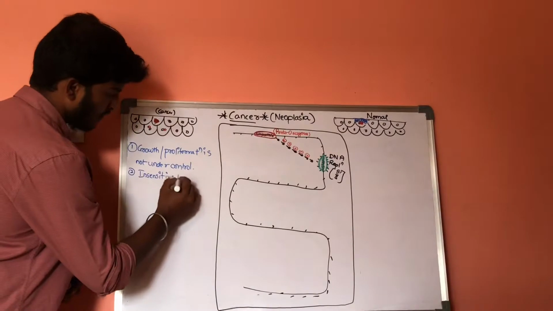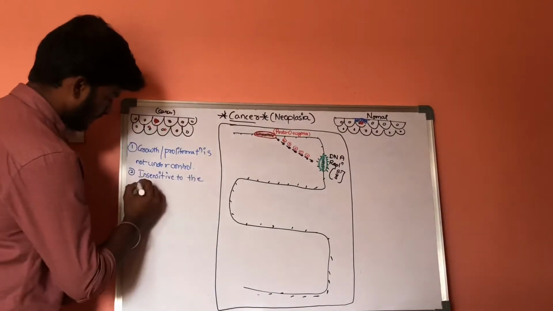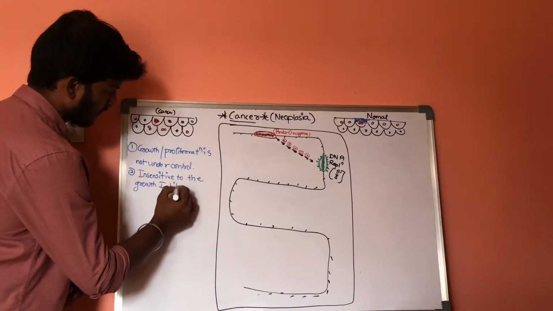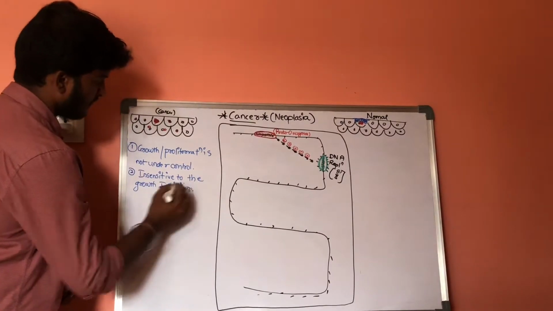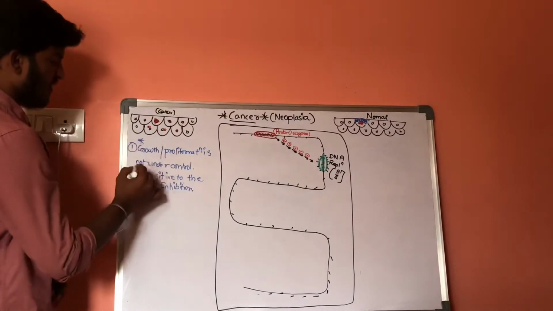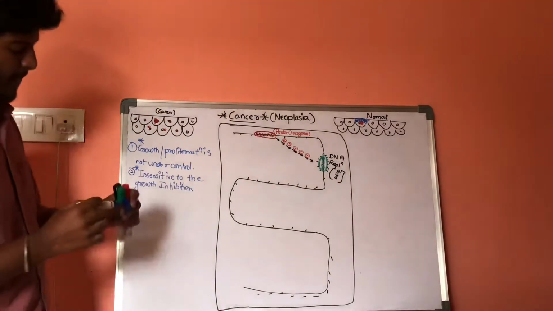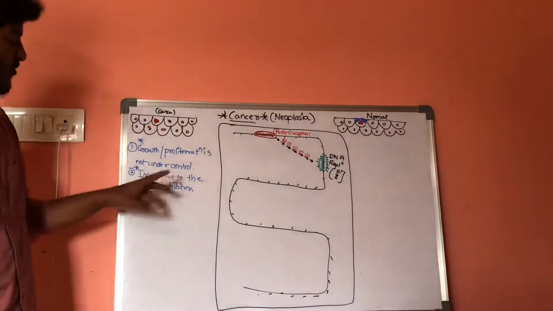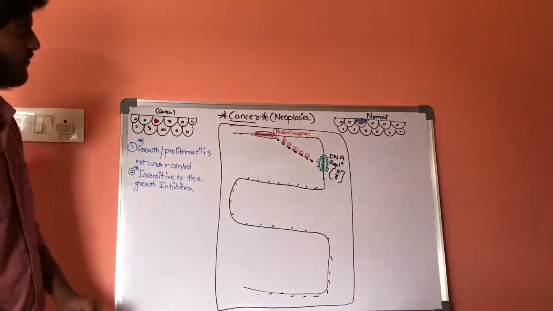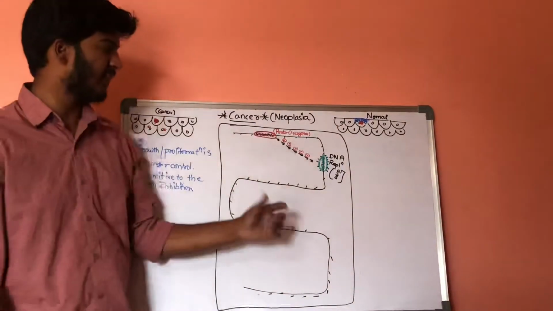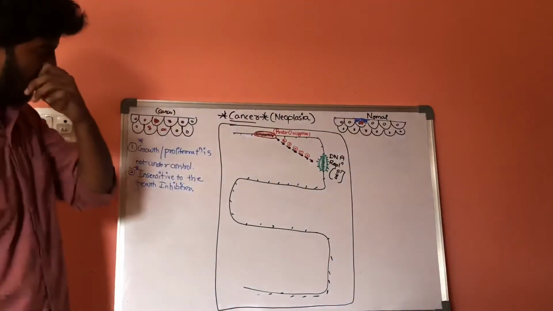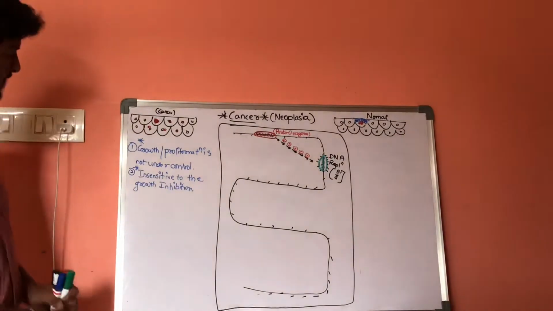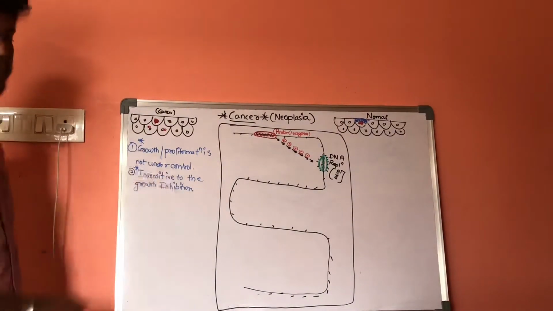Insensitive to the growth inhibition. This is the second one, and this is the first one. Now, let us discuss the second point. It is insensitive to the growth inhibition. We have discussed the proto-oncogenes and their function in a normal cell, whereas in a cancer cell, that is related to the first point. Now we are going to the second point, that it is insensitive to the growth inhibition.